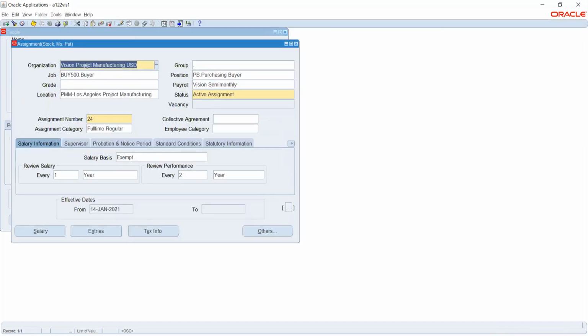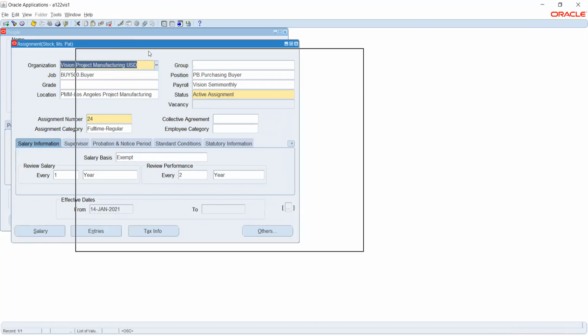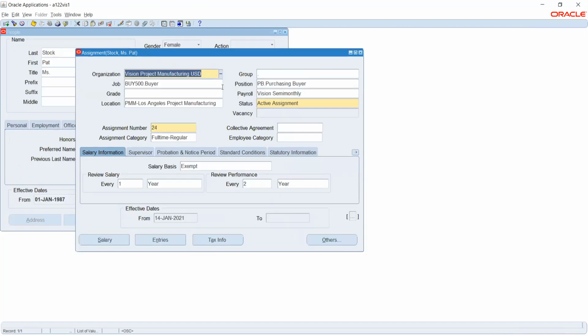So this is where I'll say that this particular employee is working under this particular unit. If you see here, this person is working for Vision Project Mission project, Manufacturing USD. So this is his company or the organization that he's working for. And his role is buyer, procurement agent, purchase officer basically. So that defines the job and position, and then payroll.